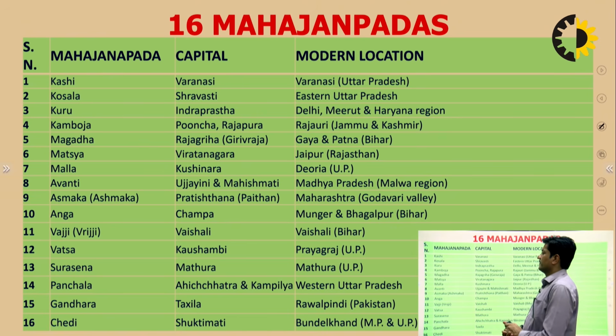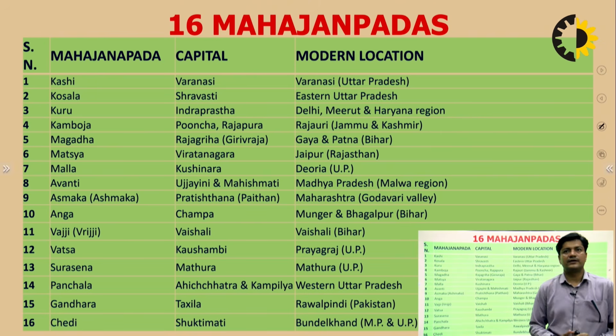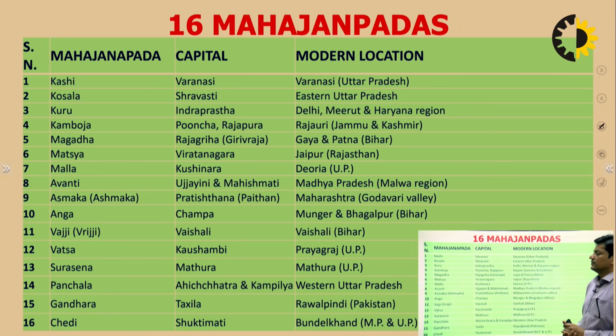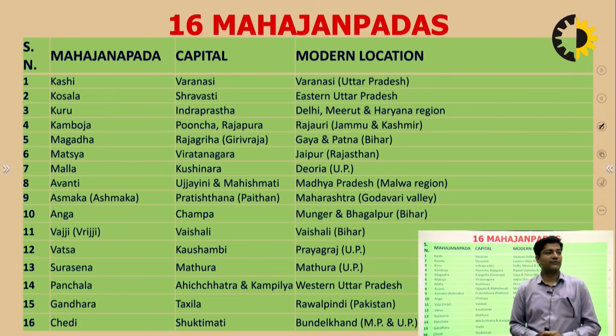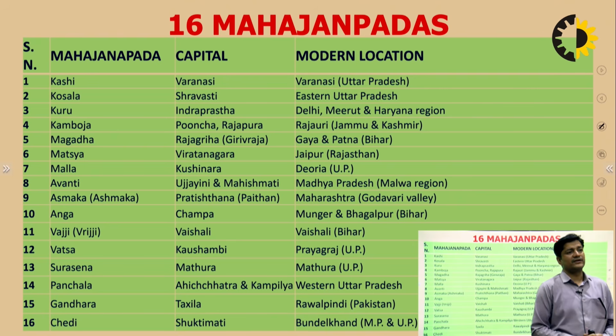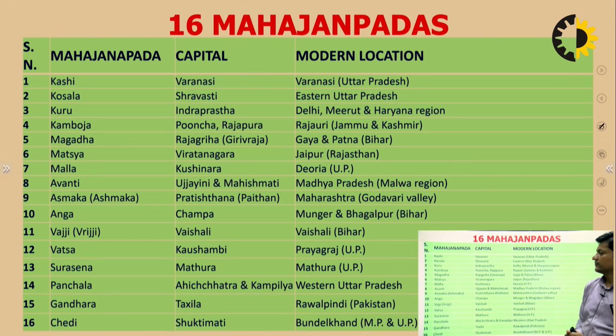Kashi, the capital was Varanasi, and at this point of time it falls in the Varanasi region of Uttar Pradesh. Then comes Kaushal. Kaushal, the capital was Shravasti, and it again falls in the UP region, Eastern UP, you say.